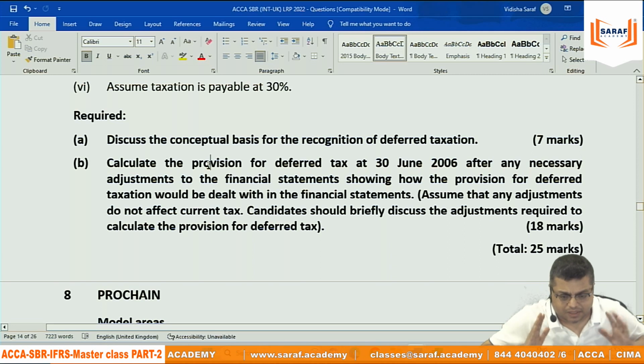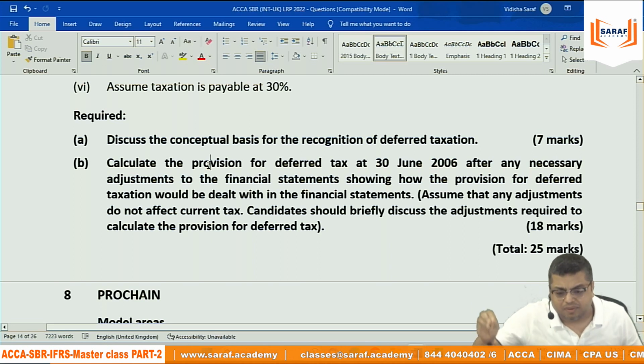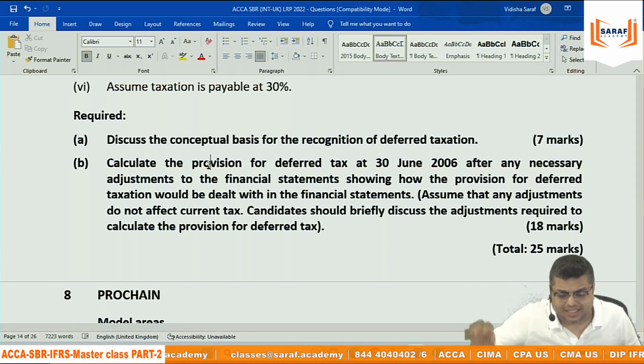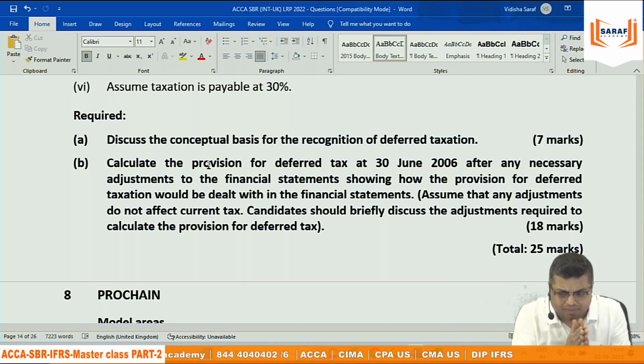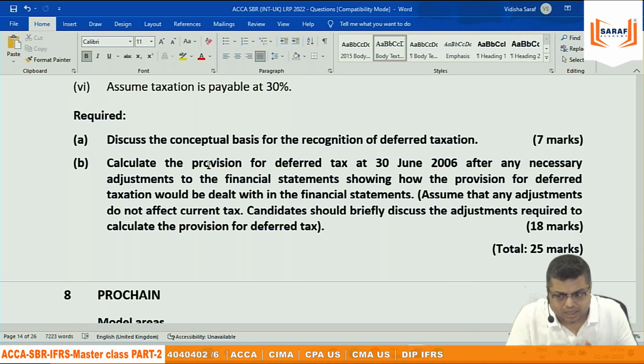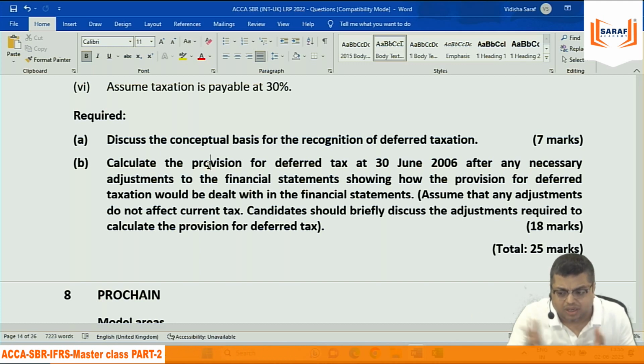Now, in my case, Saraf Academy, there may be 4 or 5 items creating deferred tax liability and 2-3 items creating deferred tax asset. I will calculate the net figure because I am under the Indian Income Tax Act 1961 jurisdiction. Every income of mine is taxable based on income tax of India. So I will not record tax assets and liabilities separately, only the net figure.